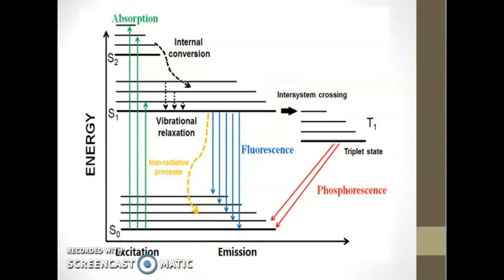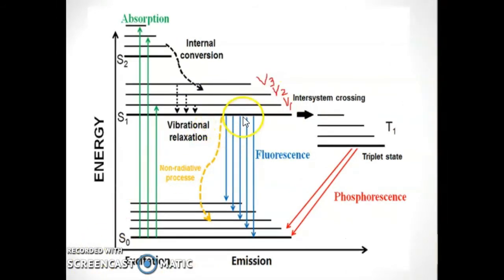Vibrational transitions occur between different vibrational levels, that is V1, V2, V3, of the same electronic state, that is the S1 singlet excited state.